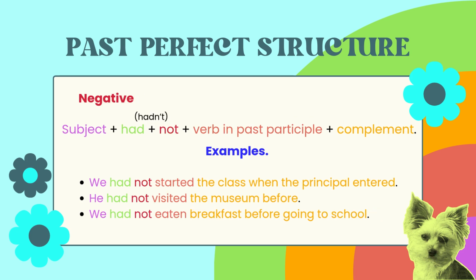For negative sentences, the structure is subject plus had not plus verb in past participle plus complement. For example, we had not started the class when the principal entered. He had not visited the museum before. We had not eaten breakfast before going to school. You can use the contraction hadn't.